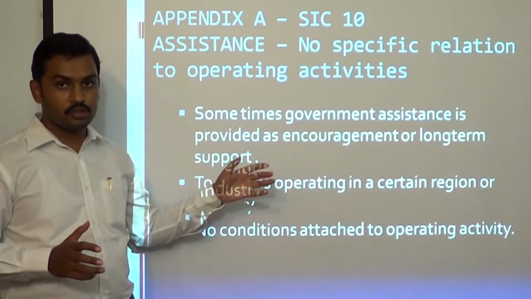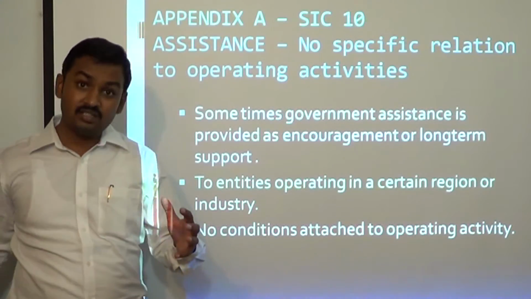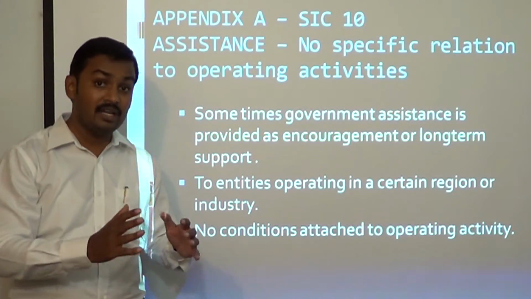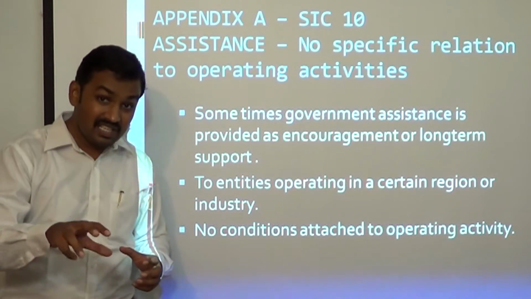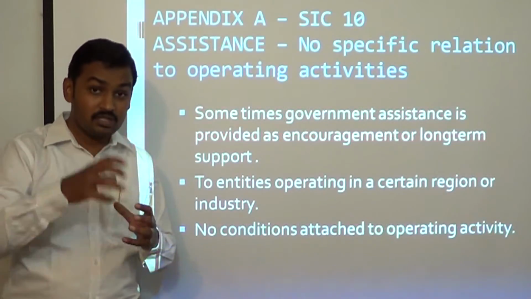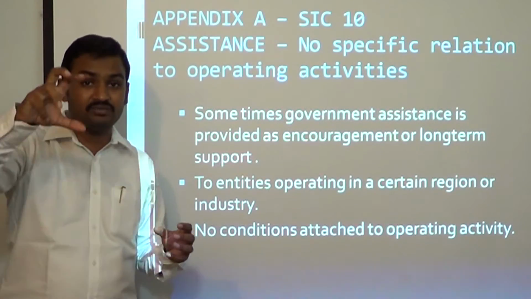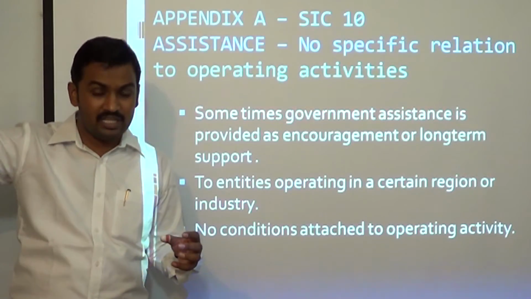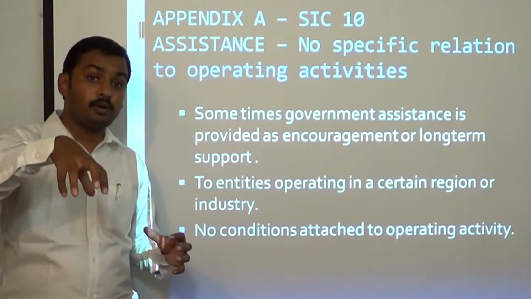But sometimes there can be situations where the government gives some assistance in the form of transfer of resources to entities, and there are no conditions attached to operating activities. In such cases, this government assistance may not be covered by the definition of the term government grant as per Ind AS 20, and an alternative accounting policy could have been adopted.